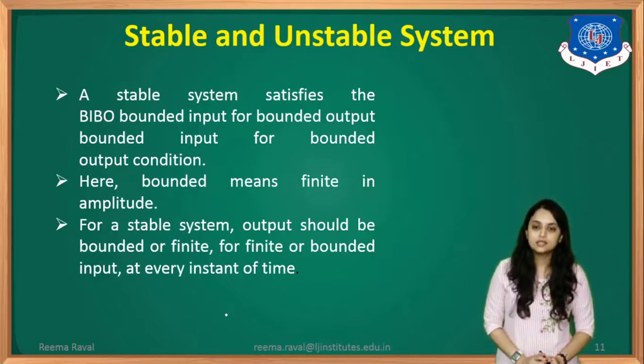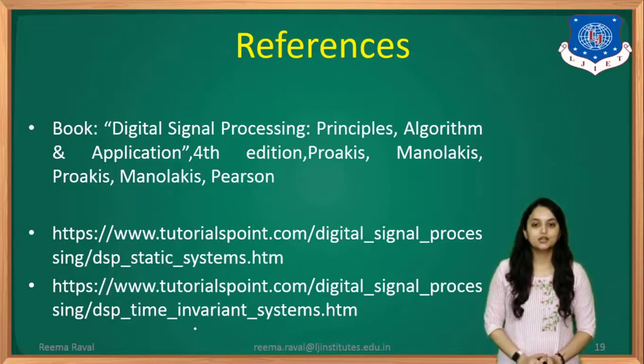So for a stable system, output should be bounded, or you can say finite, for finite or bounded input at every instant of time. If the output becomes infinite according to the input, then the system will become unstable system. Remember that all the standard signals are stable systems. These are the references which can be helpful to you.